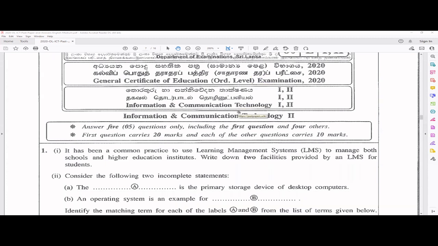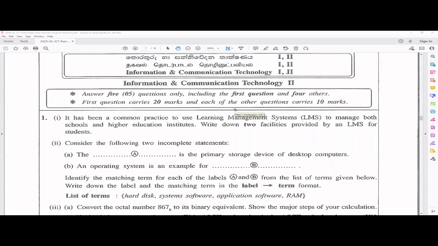So I will start with the first question. In this part 3, I will only be discussing question 1. If you don't want to watch it, you can skip and watch the other questions in the later parts. In the first question, we'll go for the first part.